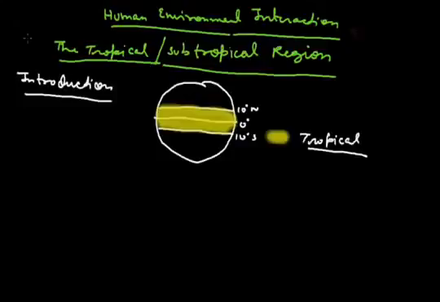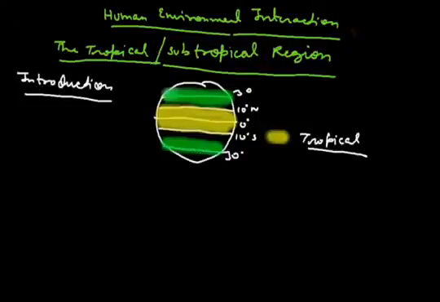And if we come to the subtropical areas, then the areas near 30 degrees are known as the subtropical regions, meaning 20 to 40 degrees north and south.